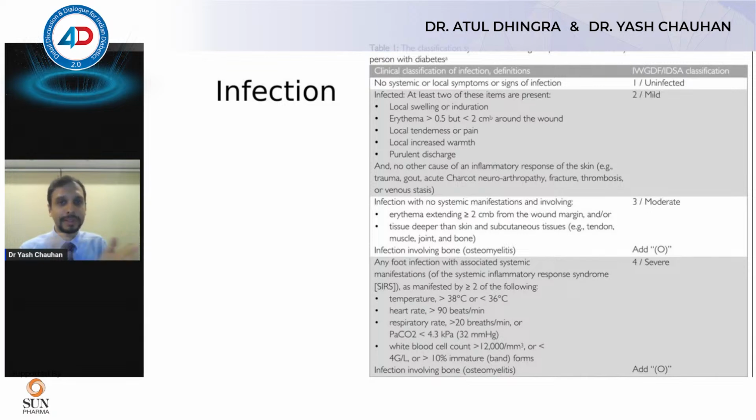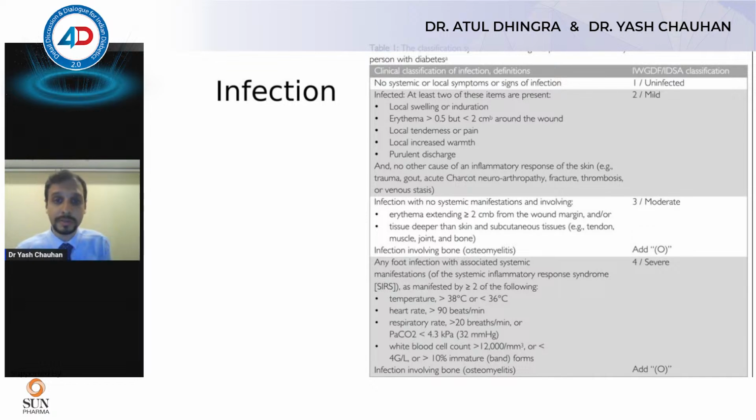So the first is, if we don't get any signs of infection, it's an uninfected wound. If at least two of these five things are present, such as purulent discharge, erythema, tenderness, warmth, or induration, it comes as a mild infection.